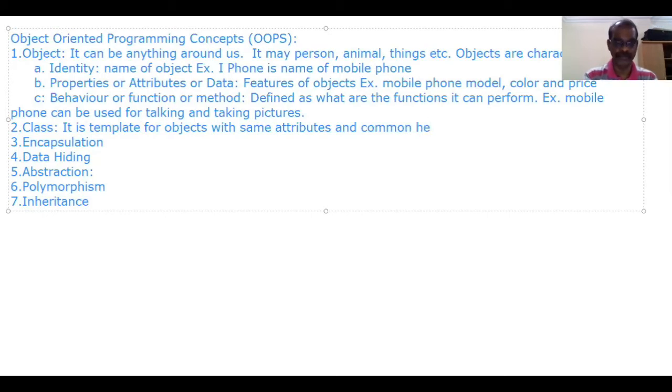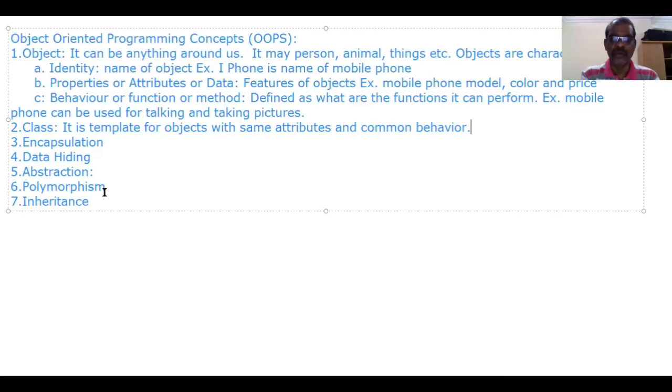Behavior means function. Here attributes mean data, or we can call it a variable. Behavior means function. So a class contains data and functions.